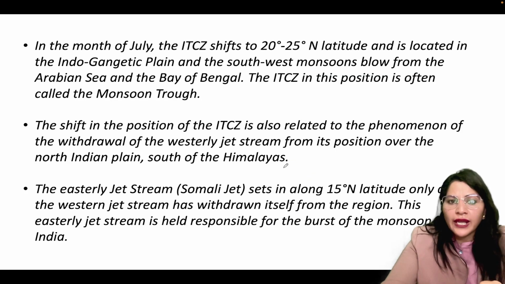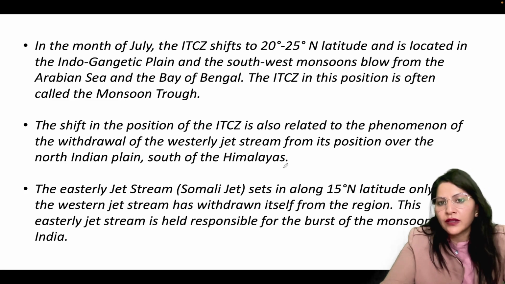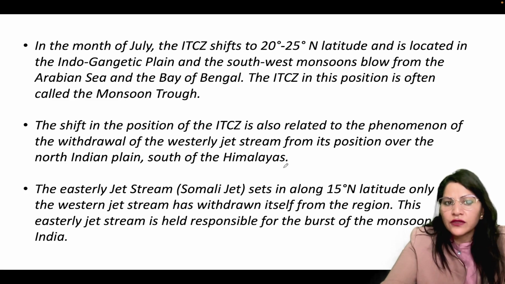In the month of July, ITCZ shifts to 20 degree to 25 degree north latitude and is located in the Indo-Gangetic plain, and the southwest monsoons blow from the Arabian Sea and the Bay of Bengal. The ITCZ in this position is often called the monsoon trough. The shift in the position of the ITCZ is also related to the phenomenon of withdrawal of the westerly jet streams from their position over the North Indian plain south of the Himalayas.